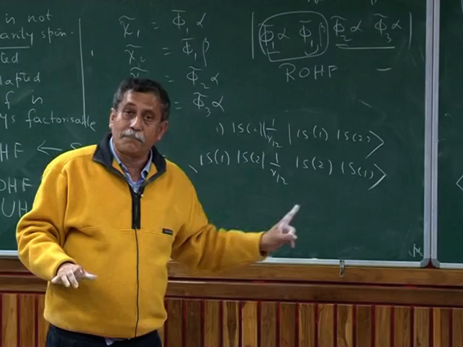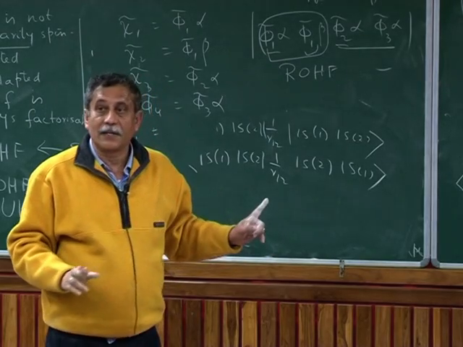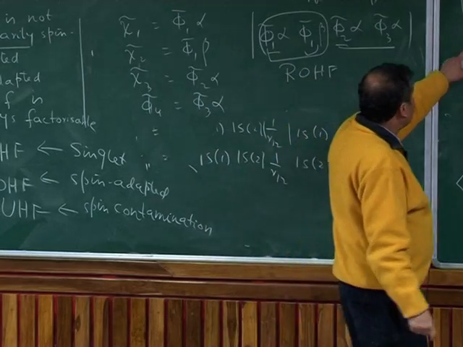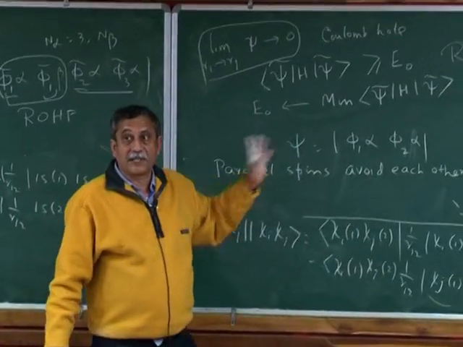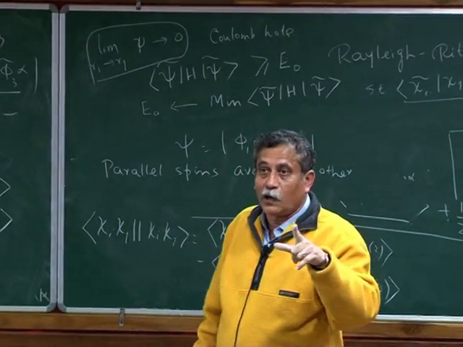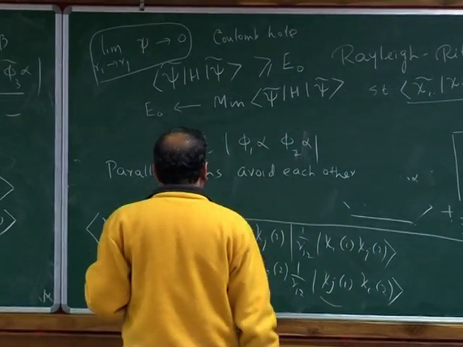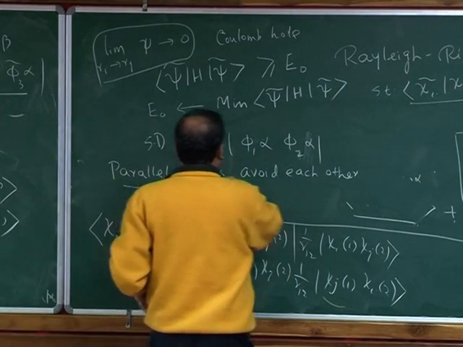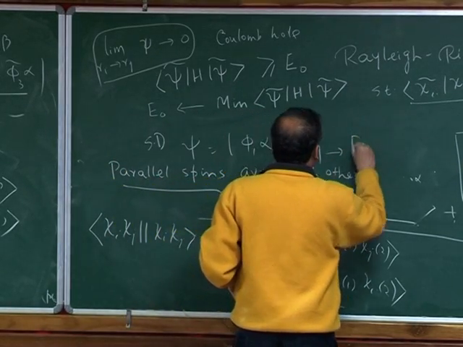What is not built in here is the antiparallel spins. However, if you look at the actual wave function, be it parallel, be it antiparallel, they must avoid each other. And that is the stronger hole called the Coulomb hole. What is satisfied for a single determinant is the parallel spin hole. And this is called the Fermi hole.